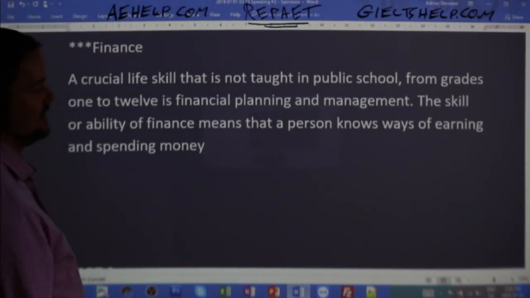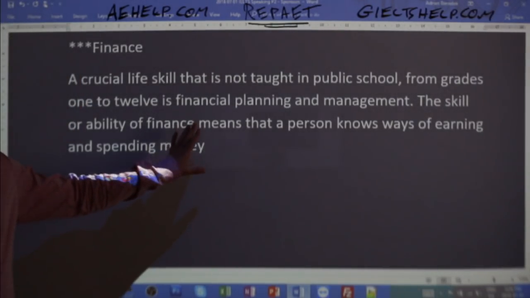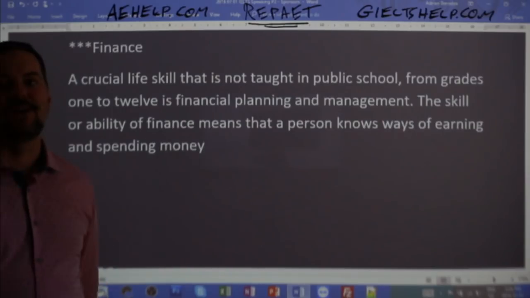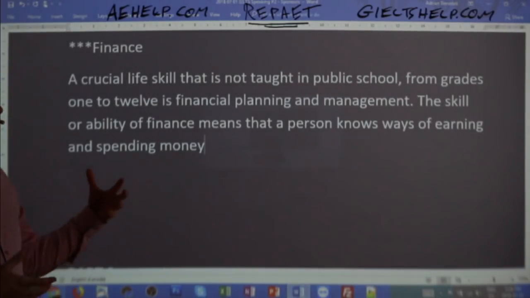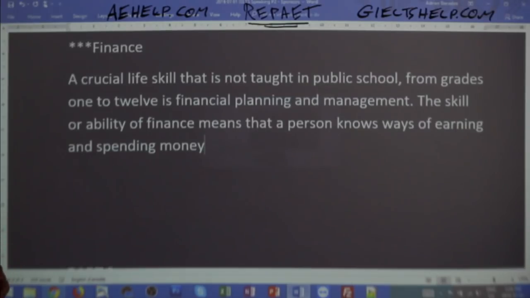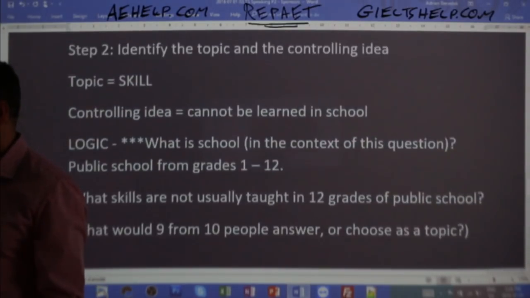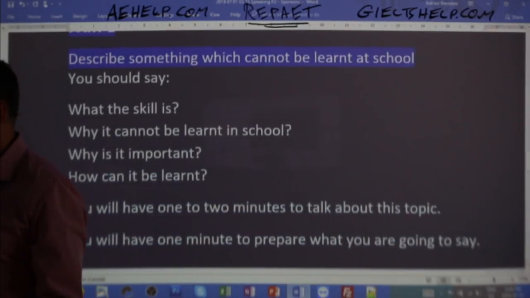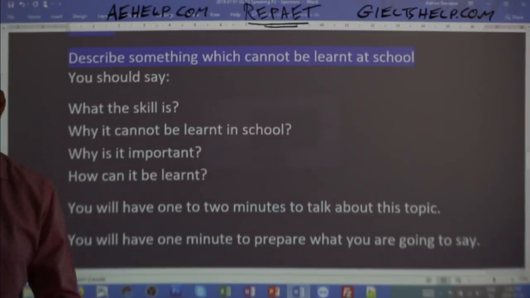Well, that's the interesting thing, right, is you have to have a skill here that's not learned in school, so you need to be able to talk about it. Arcana, saying to the examiner that most pupils are not aware of money, where it's coming from and how to spend it, that's okay. You're identifying the need, but again, remember what the question asks. So just go sentence by sentence, okay? What is this skill? So what is financial planning, okay?